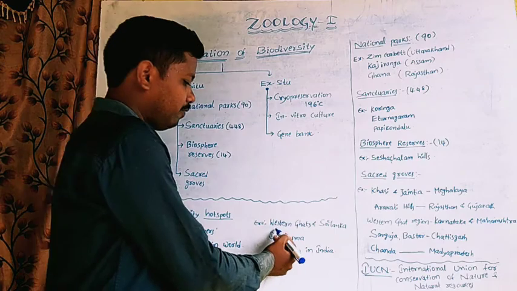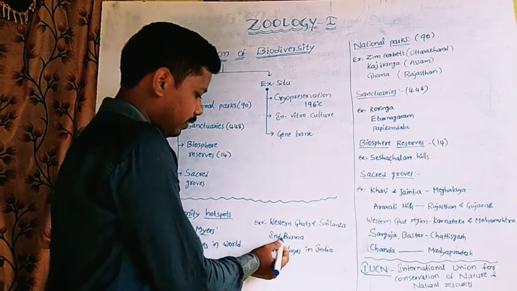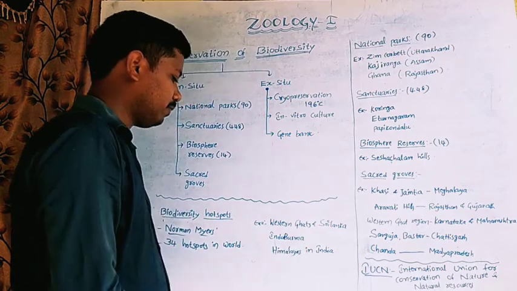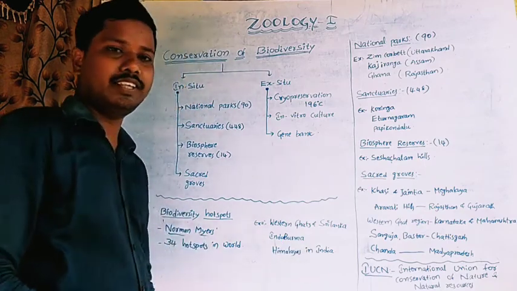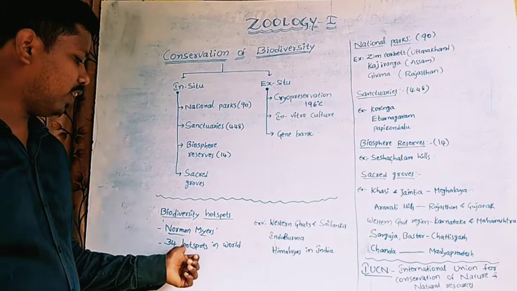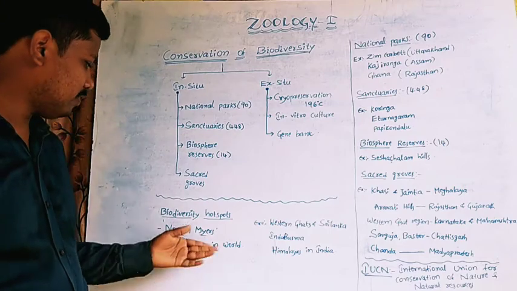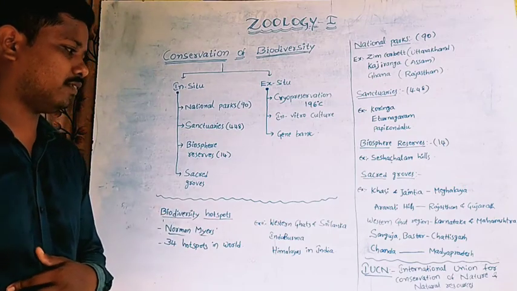For example, Western Ghats and Sri Lanka, Indo-Burma, Himalayas in India. So there are 34 biodiversity hotspots in the overall world. This is about the biodiversity hotspots.